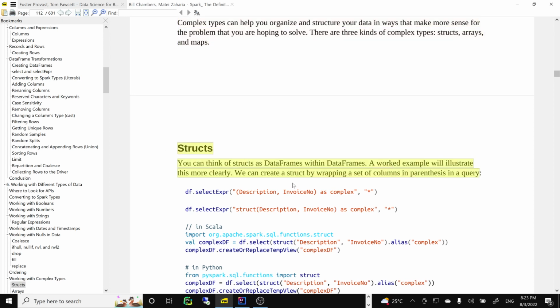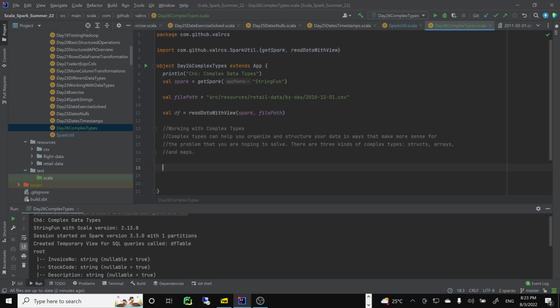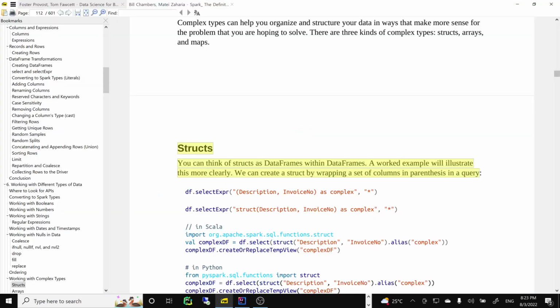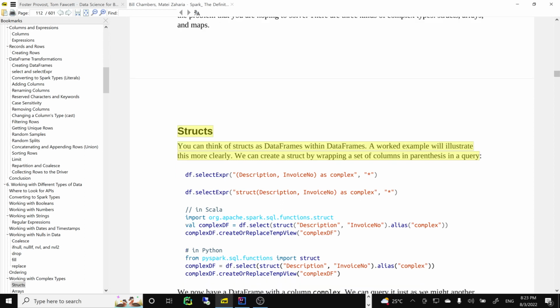A structure is basically like a data frame within a data frame. We can do something like this. We create it with select expression. So I'll do complex, select expression, and we'll create a view as well. The complex df will have a, so here.